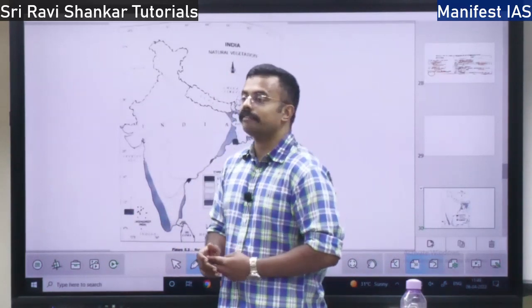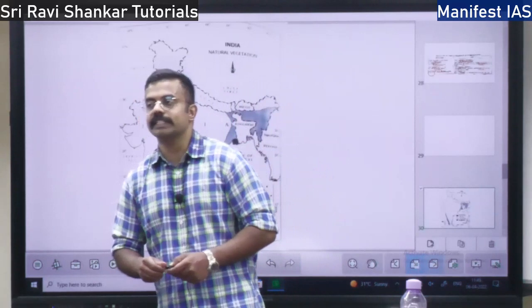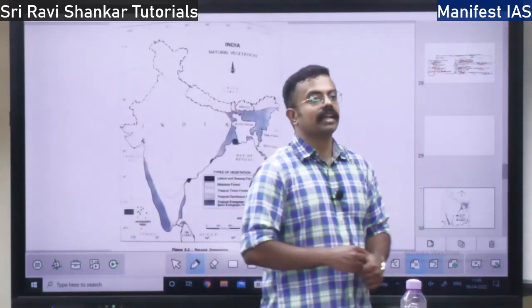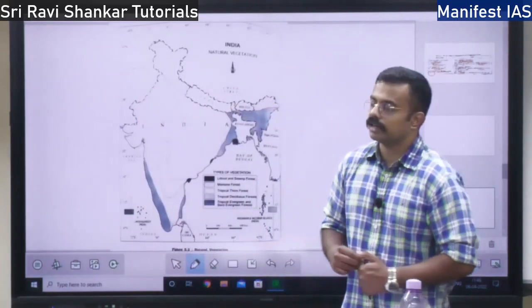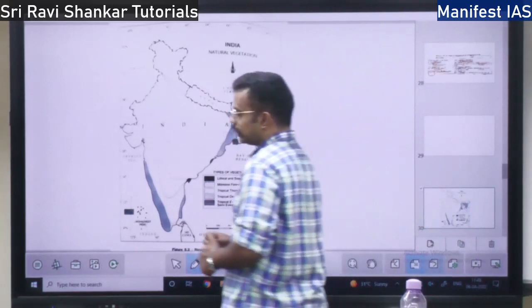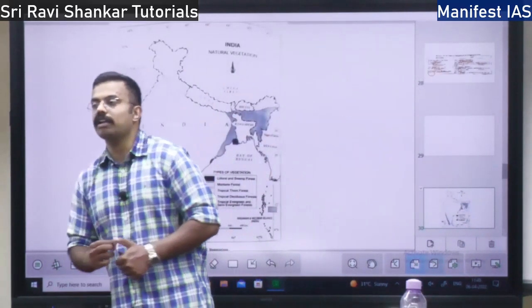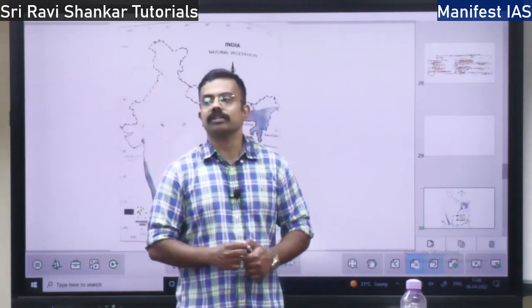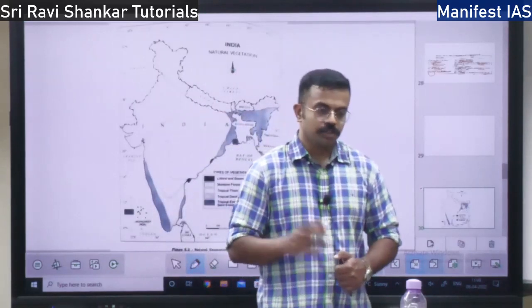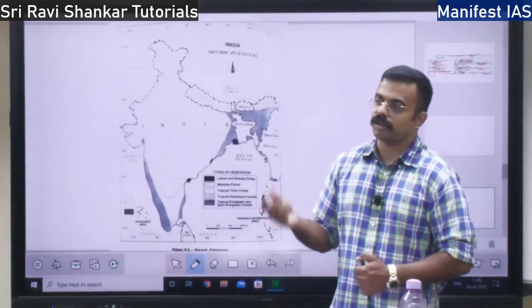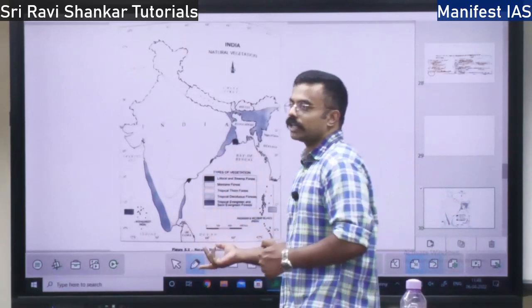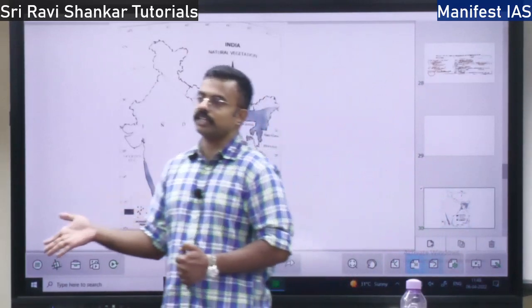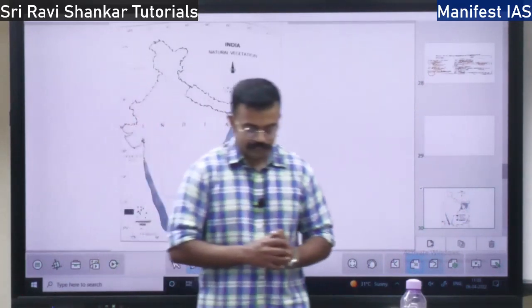So what are the factors important for natural vegetation? The climate of a place has an impact on the natural vegetation, and the soil of a place also has an impact. Different types of soil will give rise to different types of natural vegetation. Different climate will give rise to different natural vegetation.